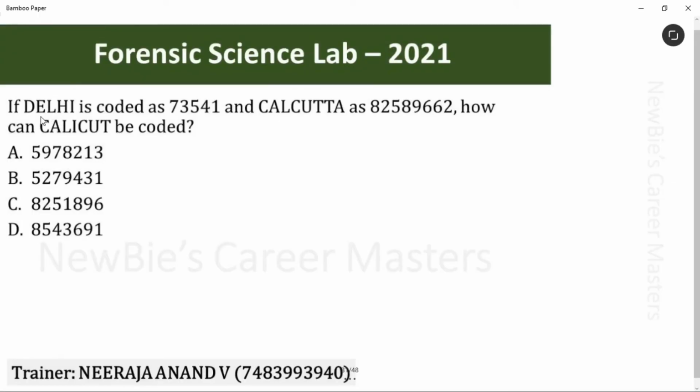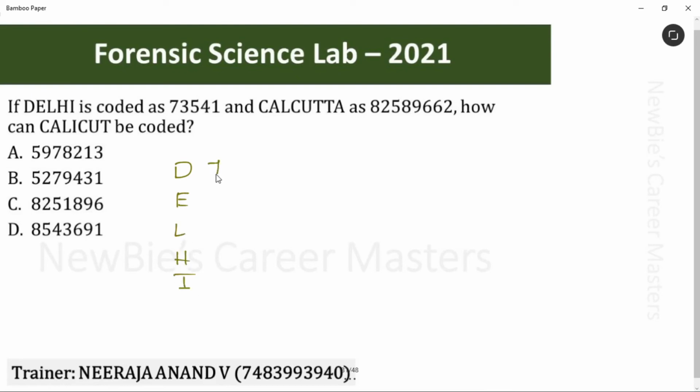Next question is, if DELHI is coded as 73541 and CALCUTTA as 825896662, how can CALICUT be coded? Okay, see, DELHI.